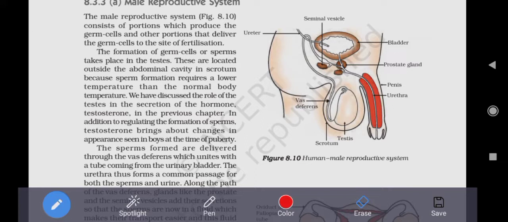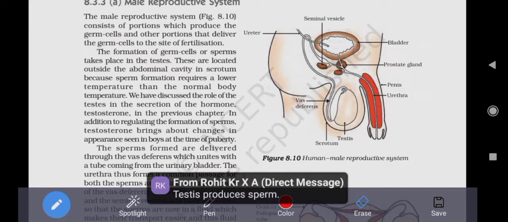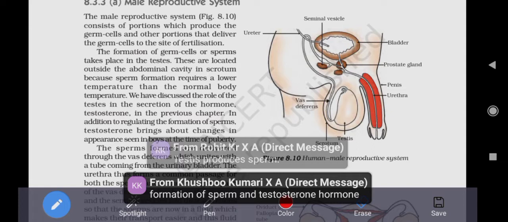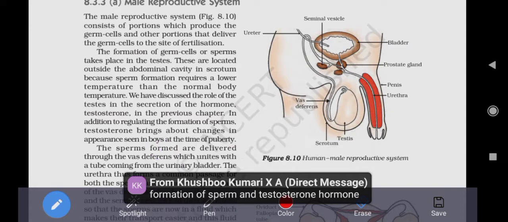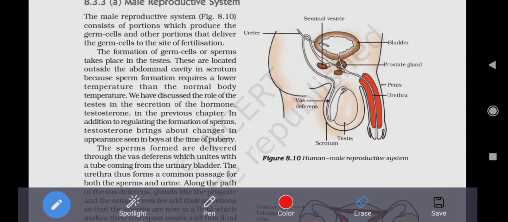What is the function? Both the two functions you will write together. Rohit, you have written only one function. Both the two functions I want. Yes, Khushbu, very correct. Both the functions you have written.